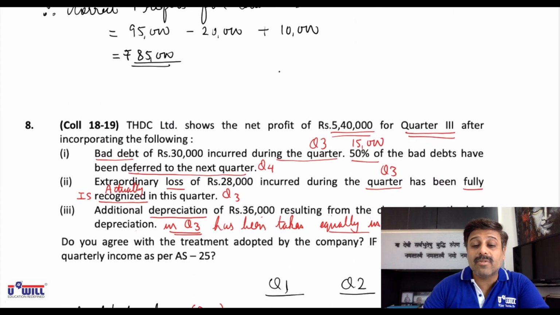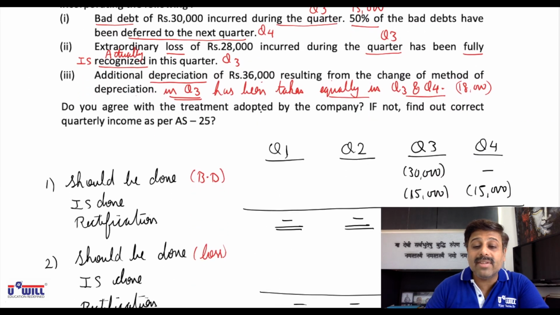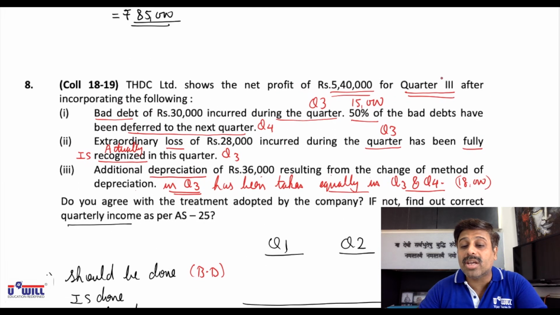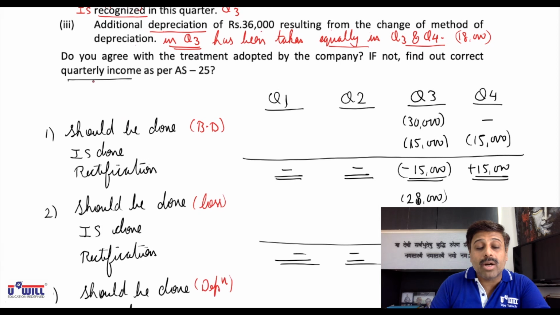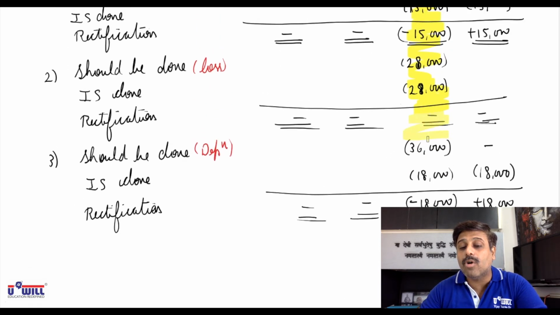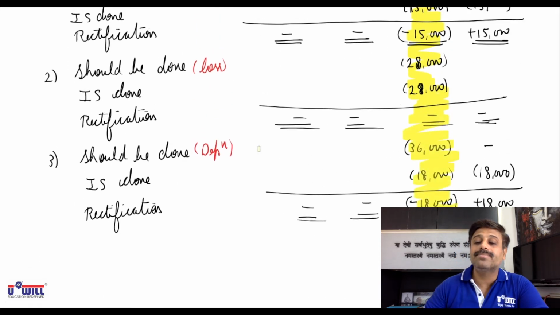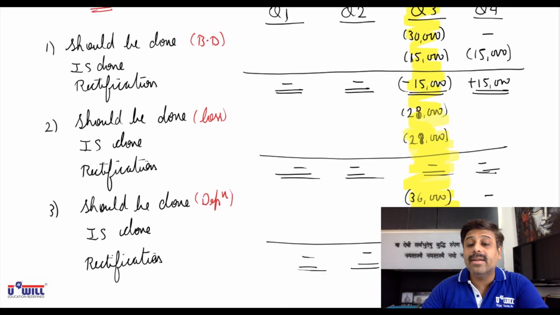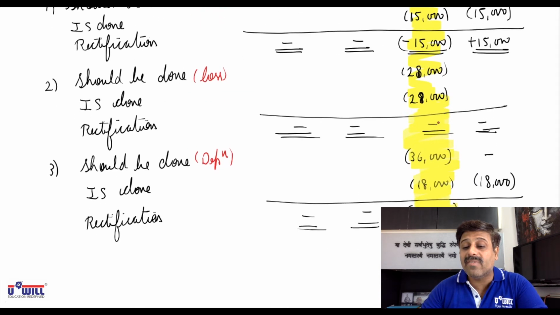Now you are asked, do you agree with the treatment adopted by the company? No. If not, then find out the correct quarterly income for which quarter? They are talking about quarter 3. In this question, they have asked what we are supposed to do for quarter 3. 15,000 we have to minus, here no effect, and 18,000 further we have to minus.